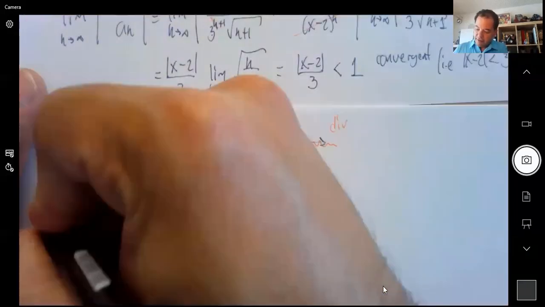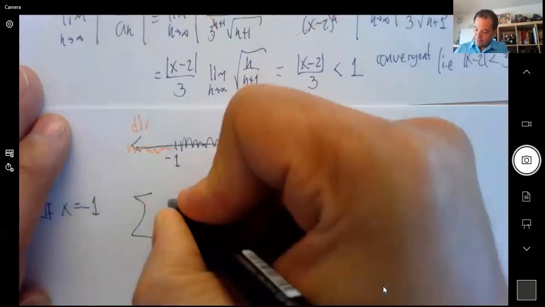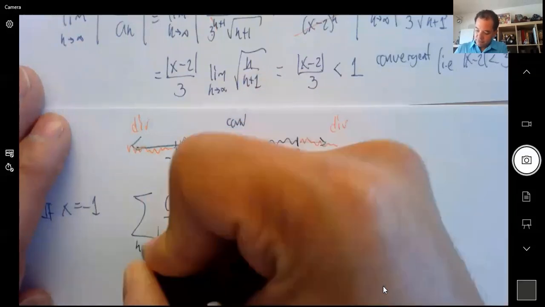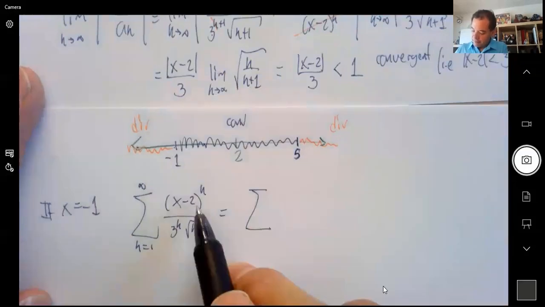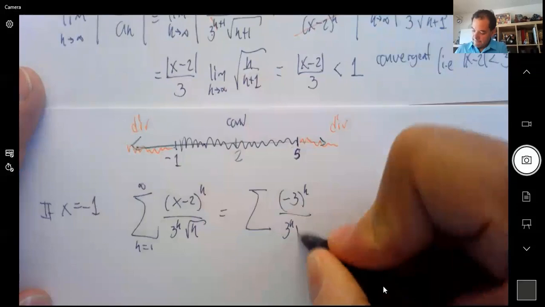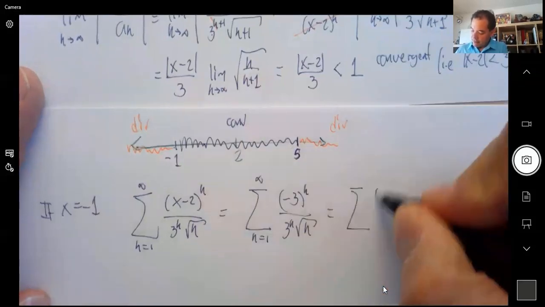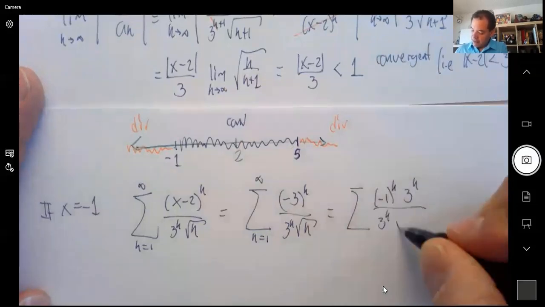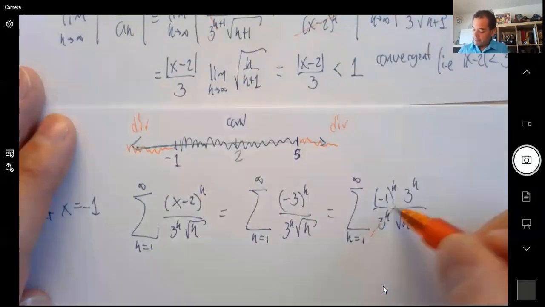So if x is negative 1, what is this series? Well, negative 1 minus 2 becomes negative 3. And you can separate that negative 3 as (negative 1) to the k, 3 to the k. And that's really good because these 3 to the k's go away.